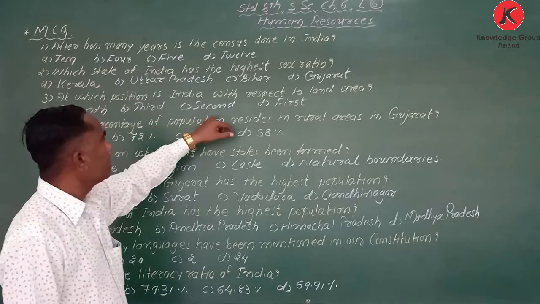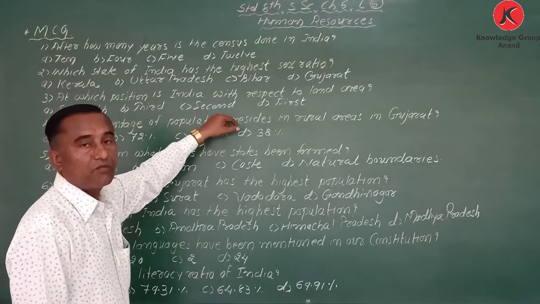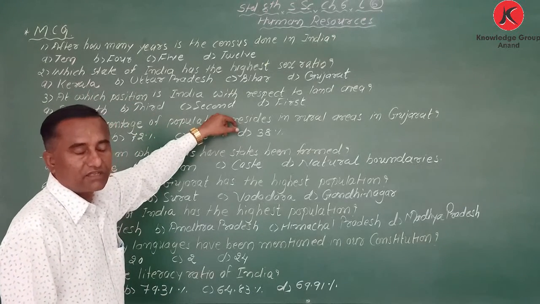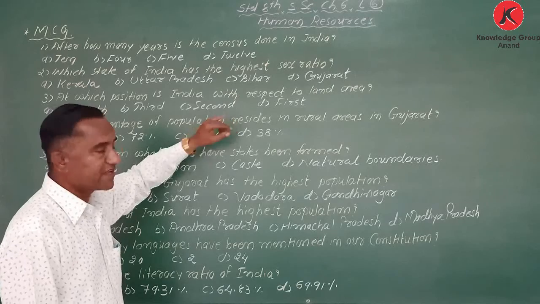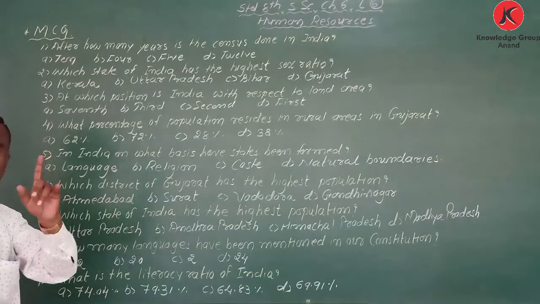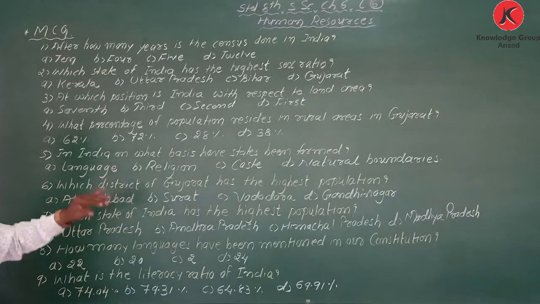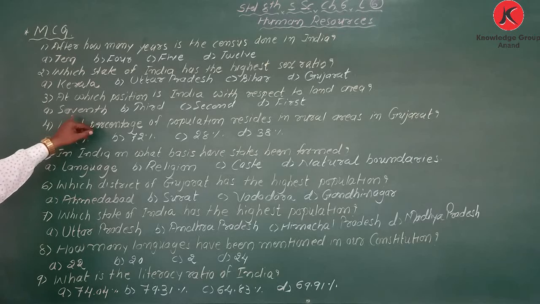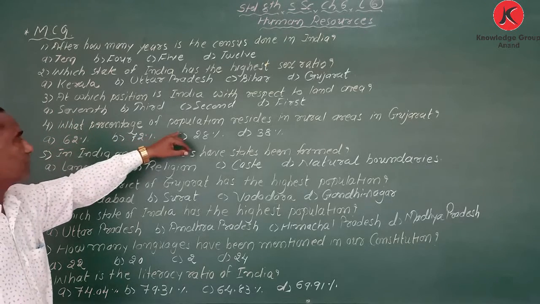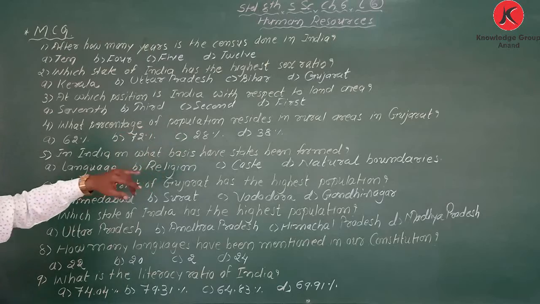My dear student, in terms of population we are second, but when we consider land area, India ranks 7th.